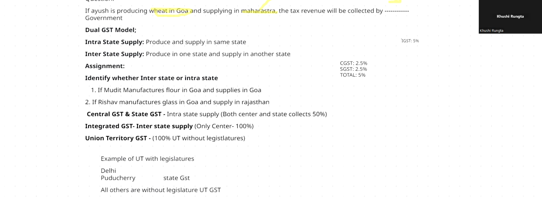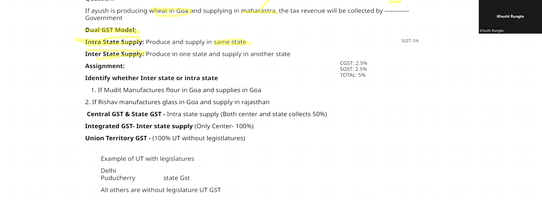As we have a federal structure in which state government and union government take part together, like that only in our dual GST model, both governments collect tax. Before getting deep into it, let me first tell you what is intrastate supply. There are two types of supply, okay? Intrastate and interstate. In intrastate, you produce and supply in the same state. Only one state is involved.